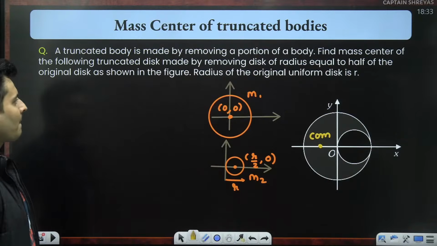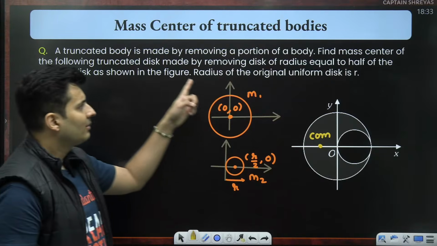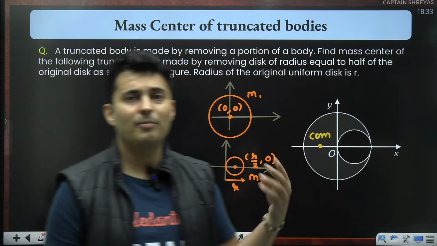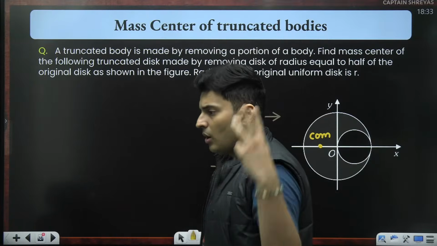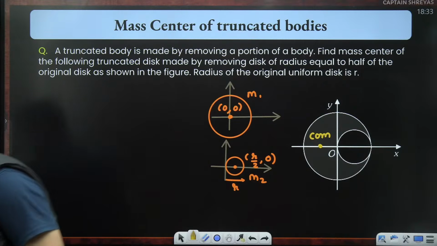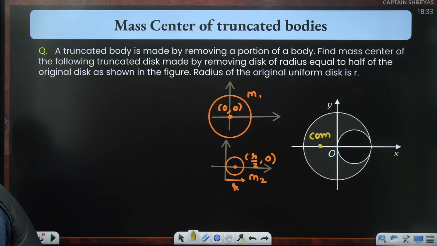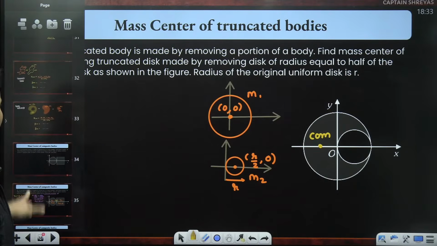Okay. Now it's a disk again. If it's a disk, it's a planar object. So will you use lambda, will you use sigma, or will you use rho? Quickly think and tell me. What are these lambda, sigma and rho?